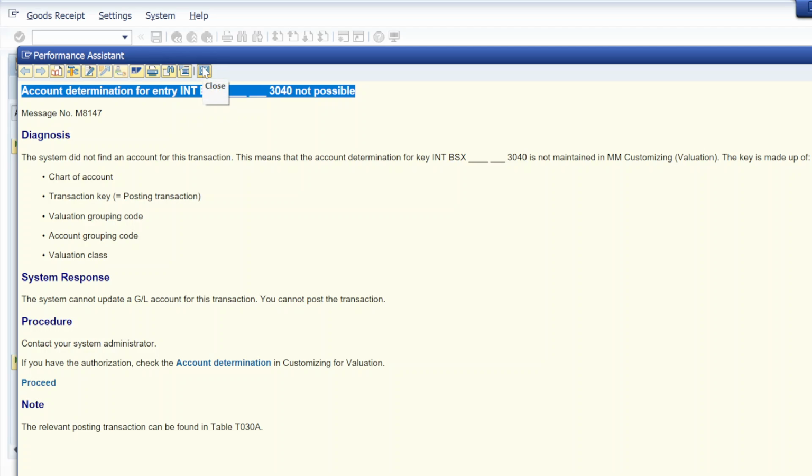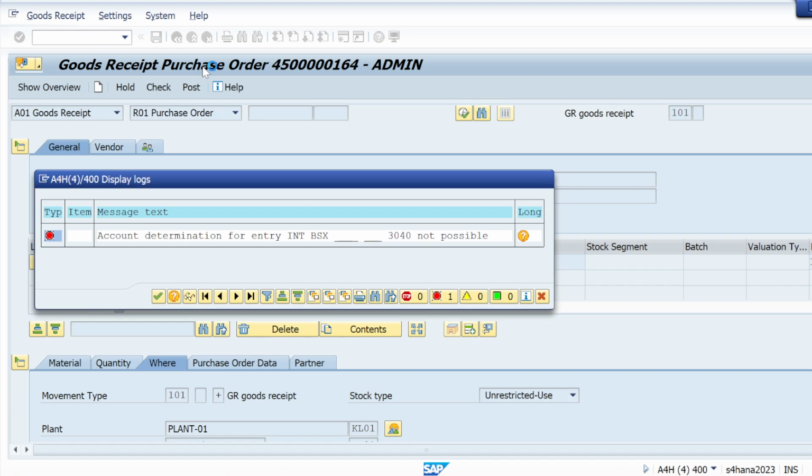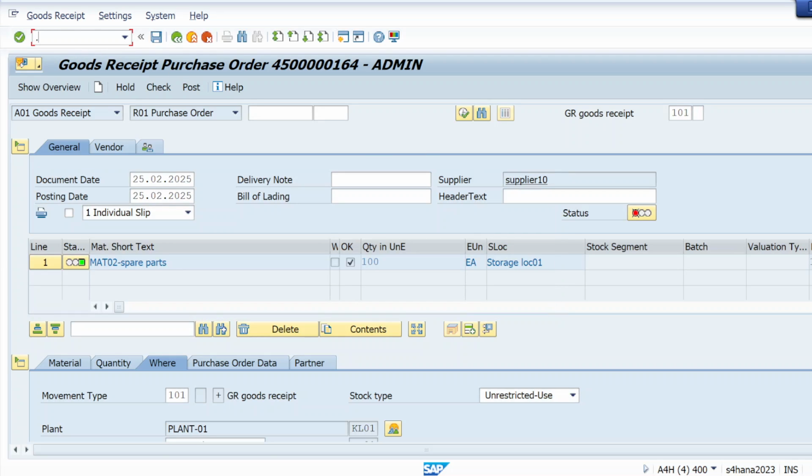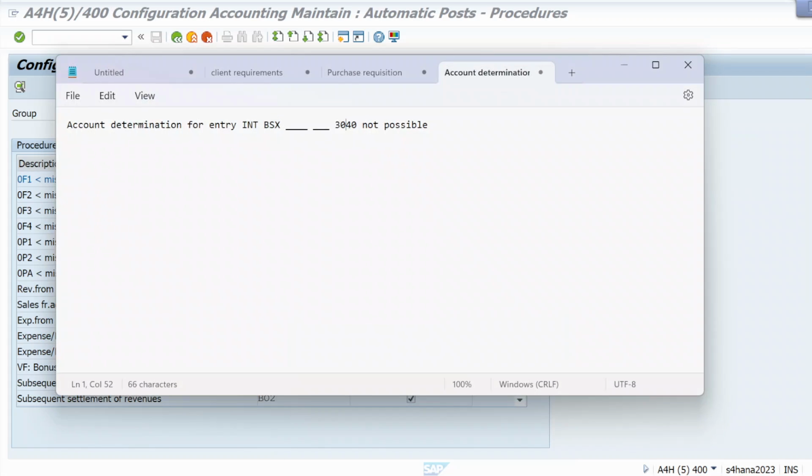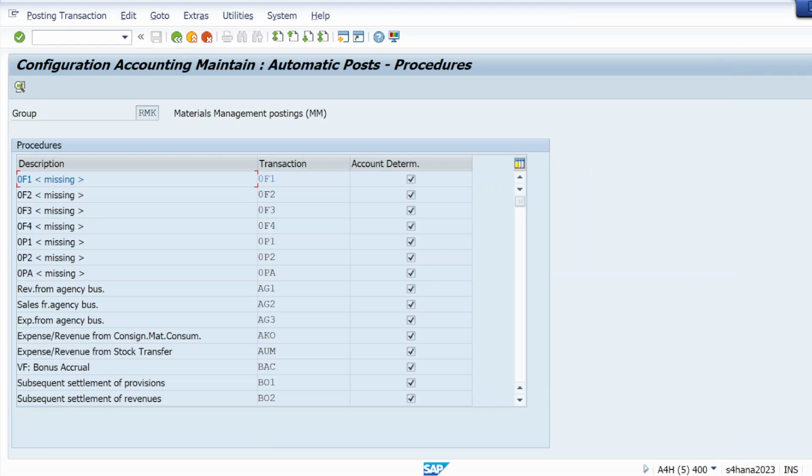So what are we going to do? Simply we will go to T code OBYC. Just go to OBYC and here you can see the transaction key. For which key I'm getting the error, you have to figure out. From here you can see the key is BSX. So let me find the BSX key here.